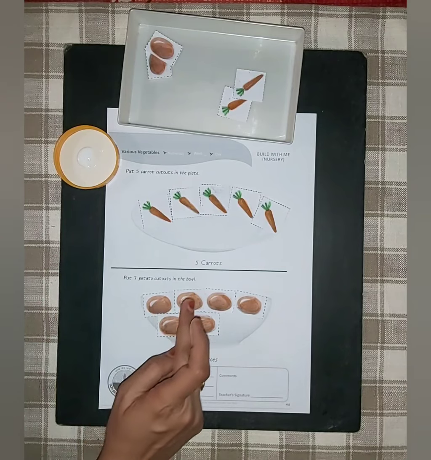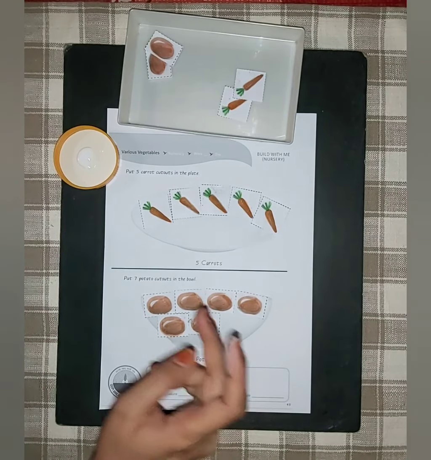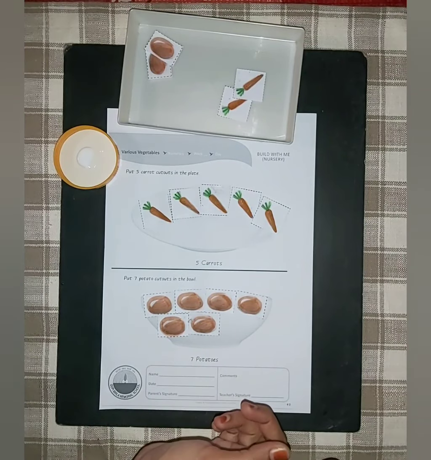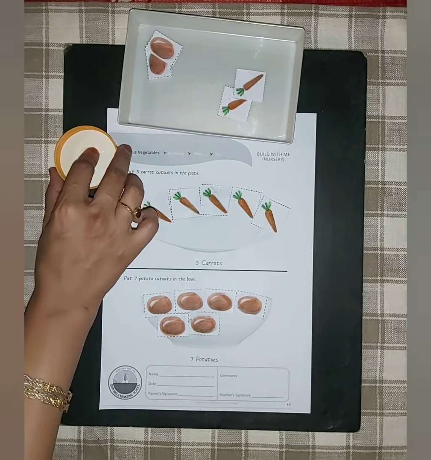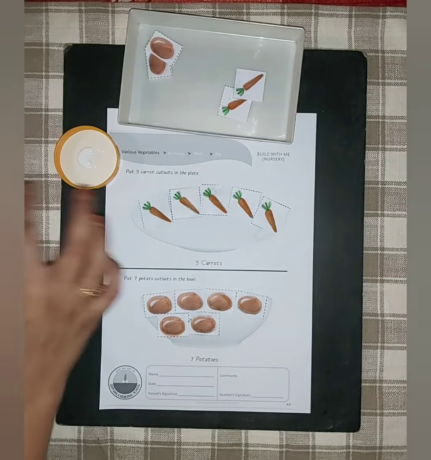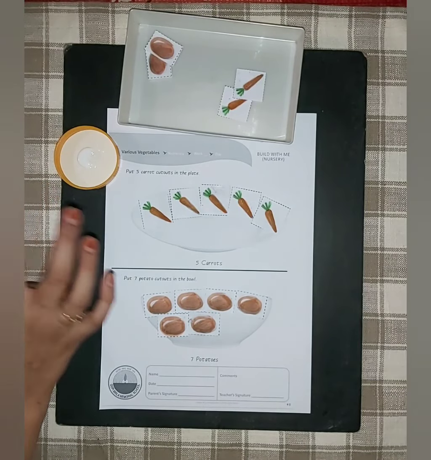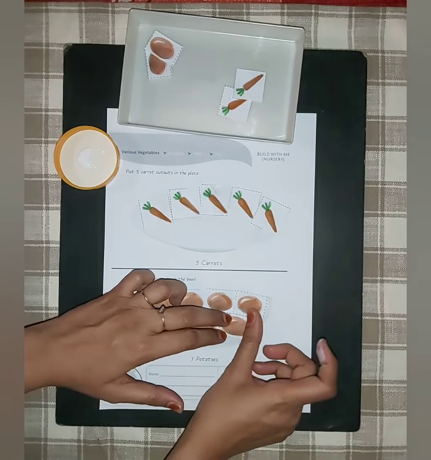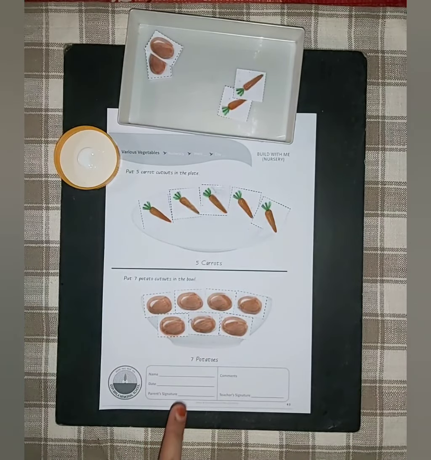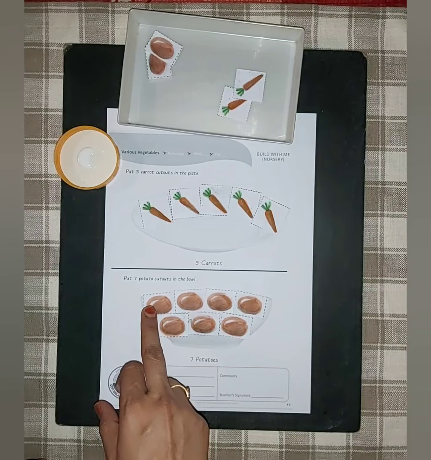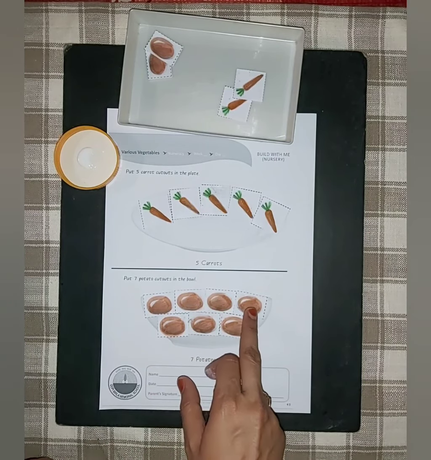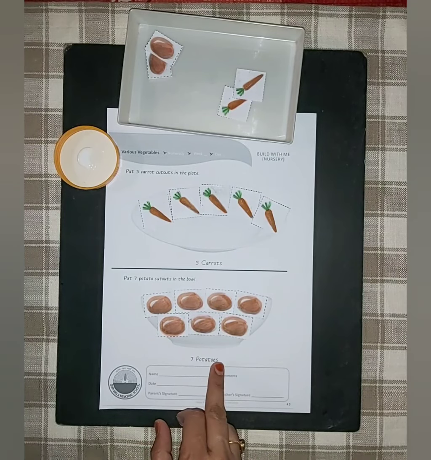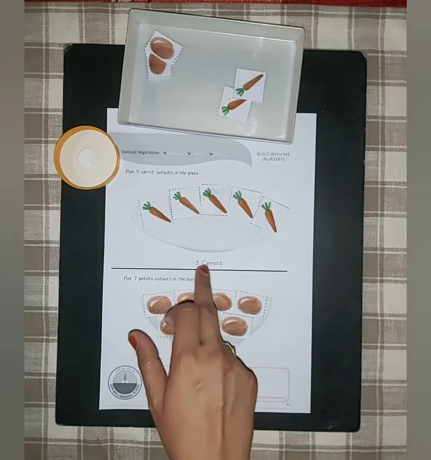So that was 1, 2, 3, 4, 5, 6. Even if you forget, always remove your pointer finger and put it on each of the objects and count again. So 6 potatoes are already stuck, and how many are we supposed to stick? Right, 7. Again, let us count and make sure we have done it right. 1, 2, 3, 4, 5, 6, 7. 7 potatoes. Correct.